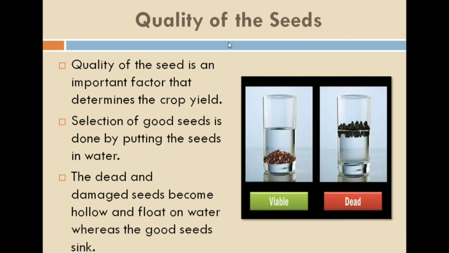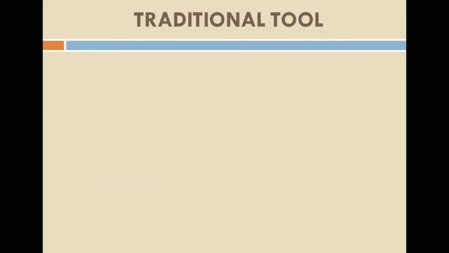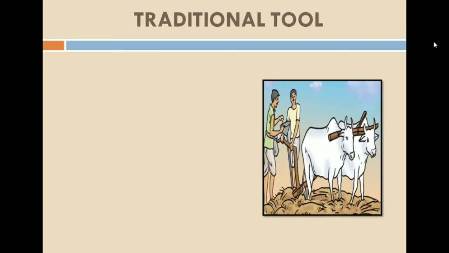So I hope this is clear to you all how we are going to check the quality of the seeds. Now let's see which agricultural implements are used in the process of sowing. First is the traditional tool. Observe the figure. This is the tool which is being used for sowing. This is a funnel shaped tool which is used by the farmer for sowing, and this is the traditional tool.